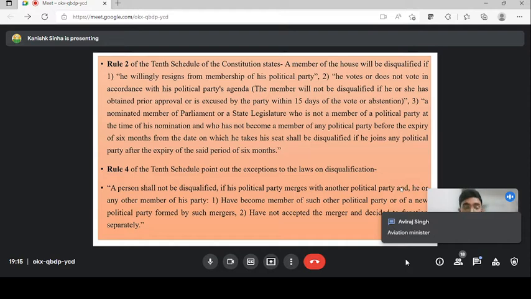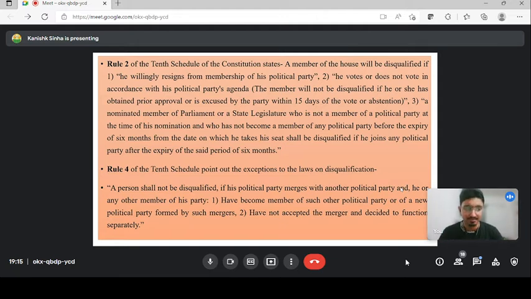Very good. So Jyotiraditya Scindia in Madhya Pradesh did not go alone. He took 2/3 or more of the MLAs with him and joined BJP, and as a result there was a change in government. The Kamal Nath government fell, and Madhya Pradesh got a new CM, Shivraj Singh Chauhan. So this was an exception, that is Rule 4. So this is the whole 52nd Amendment, which talks about the three provisions when you will be disqualified, and then the exception to those provisions. Next slide.